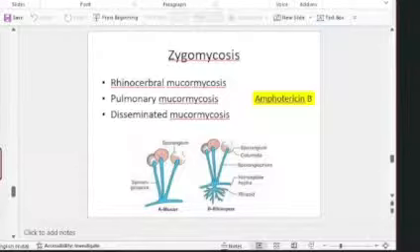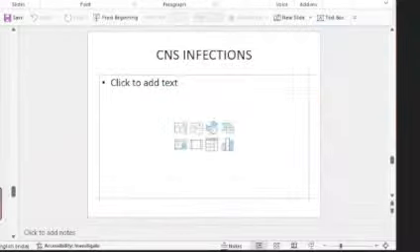Zygomycosis, again another short essay. Rhinocerebral mucormycosis, pulmonary mucormycosis, disseminated mucormycosis, all these are presentations, and amphotericin B is used for treatment. And when you write this, you can definitely draw the diagram of mucor and rhizopus. Very easy. Mucor has got sporangium with sporangiospores. Rhizopus also has sporangium with sporangiospores, but it also has got rhizoids. And both these have aseptate hyphae. So you can draw the diagram as well.